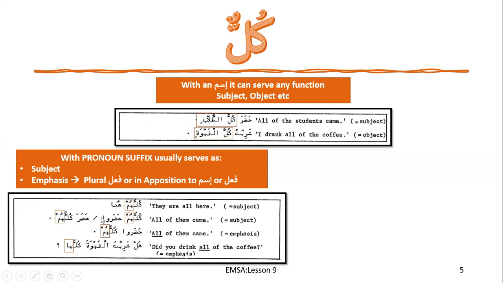The fail can be plural or singular, but over here, because it is following, it changes into jumla ismiya. That's why it has to match. This is basically the khabar now, and this being mubtada. So even though it's fail, I'm sure most of you have learned that when fail can come as a khabar, it has to match in number as well as gender. Then over here we have hadaru kulluhum. All of them came. So again for emphasis over here.